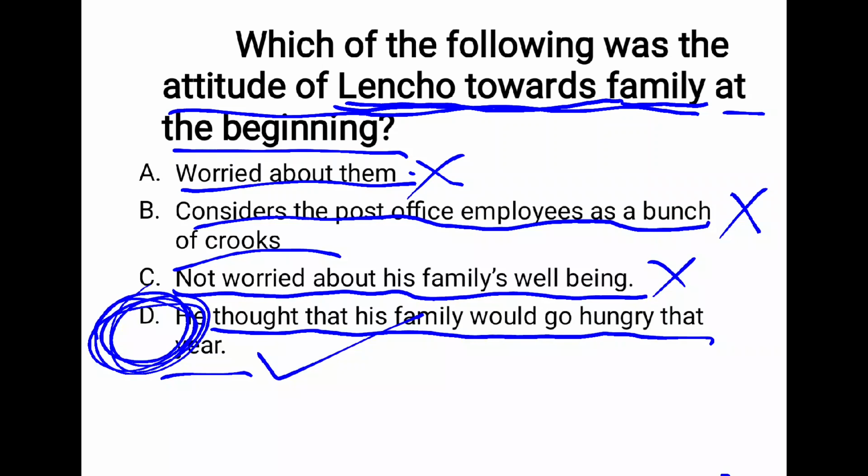So this kind of tricky question may be asked. Here there may be a question in your mind: why will the answer not be "worried about them" or "not worried about his family"? Because these are not the correct answer, because there is nothing mentioned about it in the chapter. So the correct answer will be D, and we have to find out the most appropriate one. So that's why the answer will be D. Let's move to the next question.